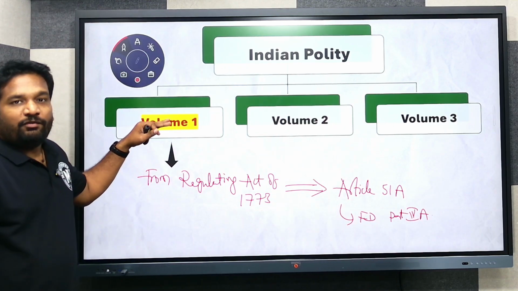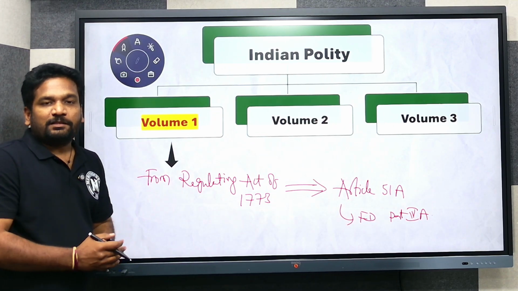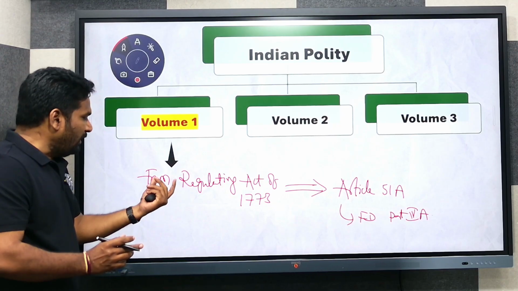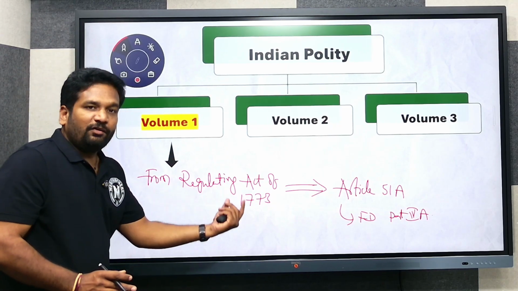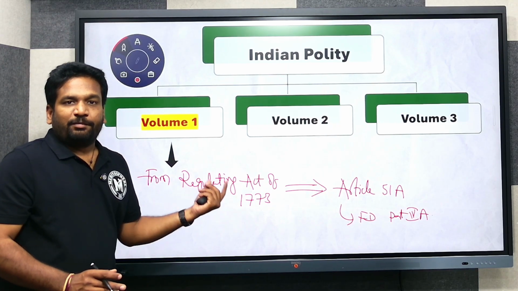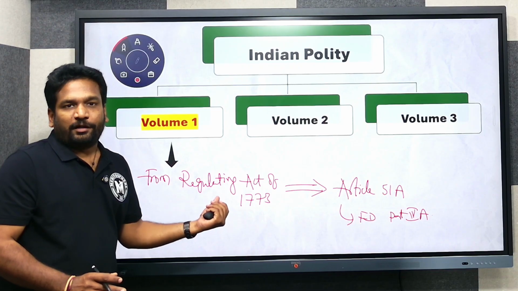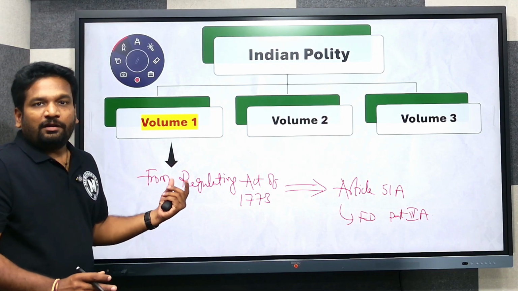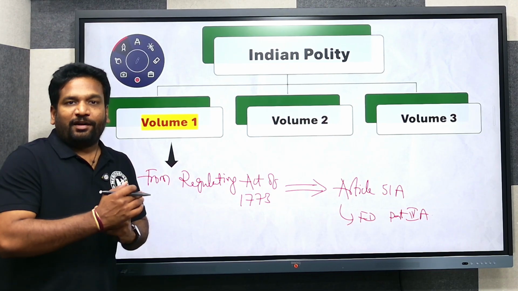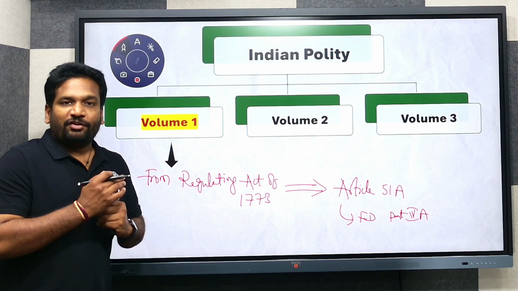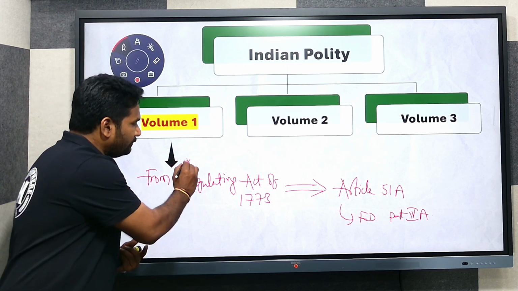Volume 1 will deal with all the concepts, with all the discussion covering from the Regulating Act of 1773, the first British legislation in relation to India. The British Parliament interfered in the internal affairs of the East India Company through the Regulating Act.